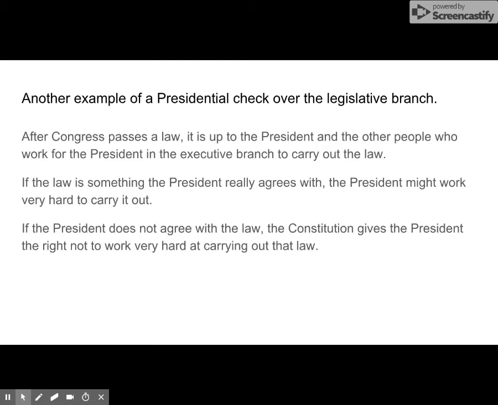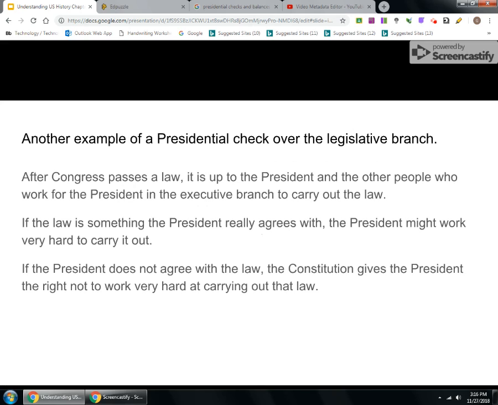And we're going to learn about a specific president, one that's very famous, named Franklin Delano Roosevelt, who decided to use this power of checks over the legislative branch. And we'll see which law he didn't really agree with and how he used his check to make sure that it was not as powerful as the legislative branch had hoped.